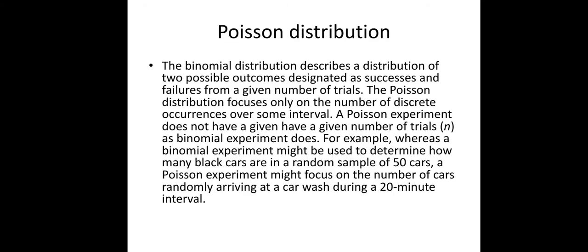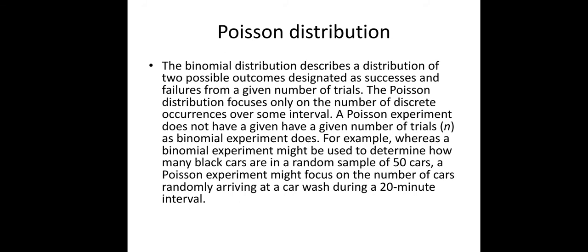Now next is the Poisson distribution. What is the statement of the Poisson distribution? The Poisson distribution is a discrete probability distribution that expresses the probability of events occurring in a fixed period of time, if these events occur with a known average rate and independently of the time since the last event occurred.